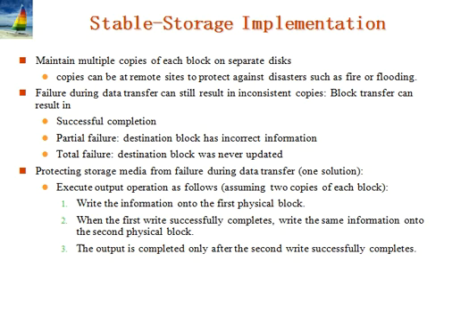Next, partial failure, where a failure occurred in the midst of the transfer and the destination block has incorrect information because of that. Total failure: the failure occurred sufficiently early during the data transfer that the destination block remains intact. Now, we are going to protect the storage media from failure during data transfer.